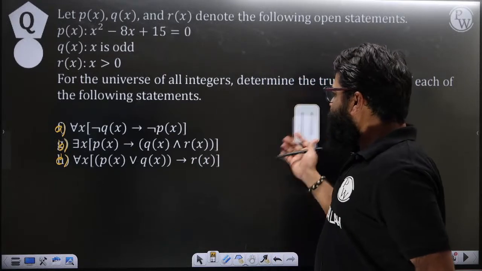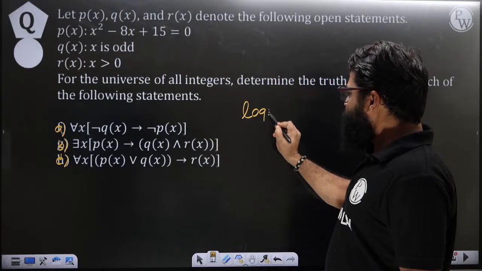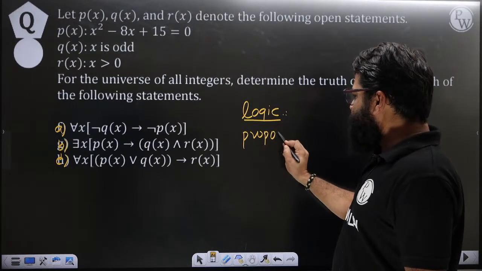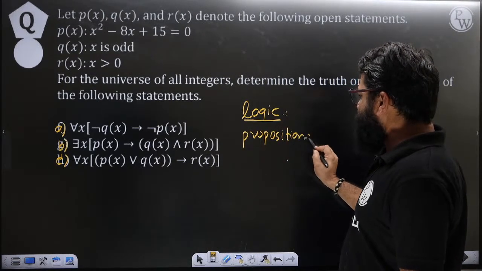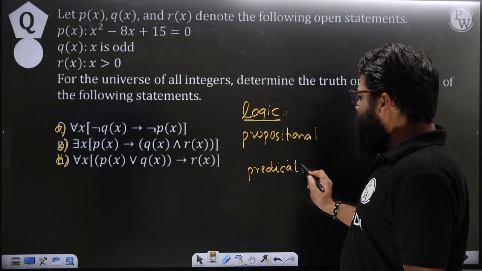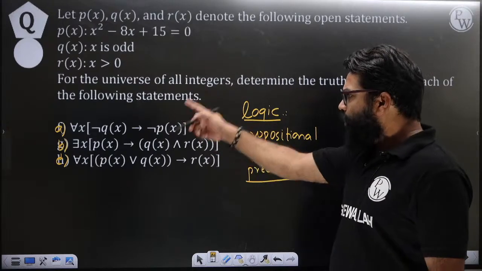See, our main intention is that first we will try to understand. We will have this logic, and in this logic you will have different types of questions. It is basically divided into two topics. One is called propositional logic, and then we have predicate logic. In predicate logic, we will have 2 or 3 different topics, and one of the topics is this.